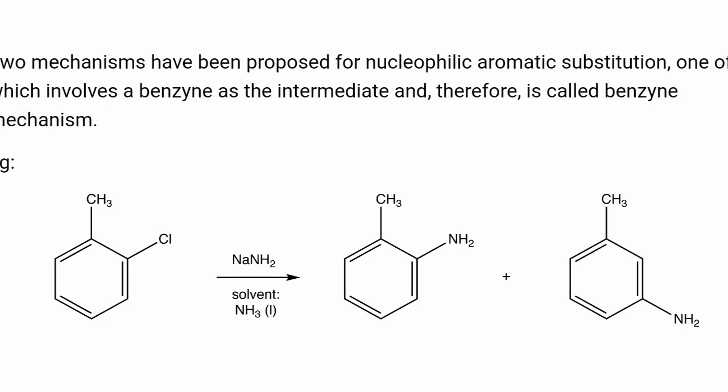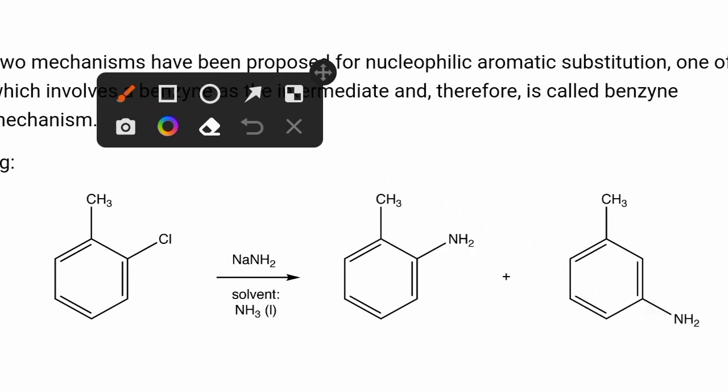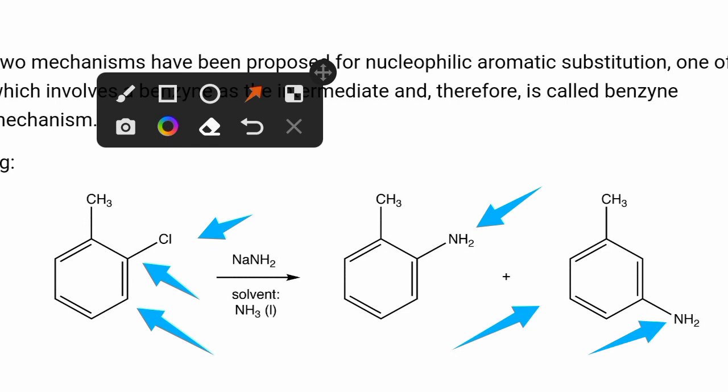Here you can see that 2-chlorotoluene with NaNH2 and solvent NH3 gives rise to the formation of 2-aminotoluene or 3-aminotoluene. I already told you, when the reaction proceeds, the Cl is firstly given out and its position is taken by NH2. And there is also a possibility that a second product is obtained, when the carbon adjacent to the one to which chlorine was initially bonded is occupied by NH2 to form the product.